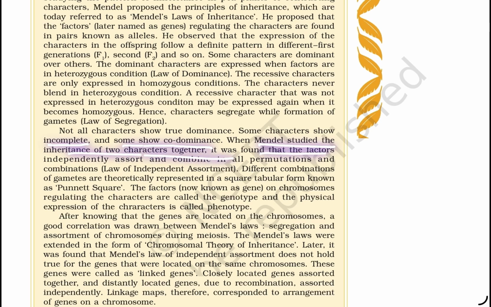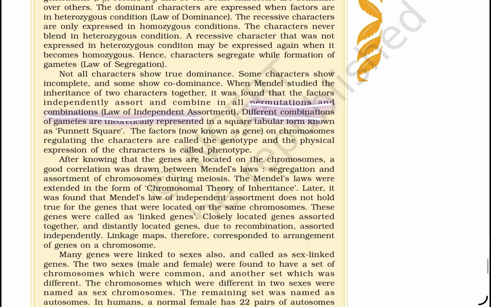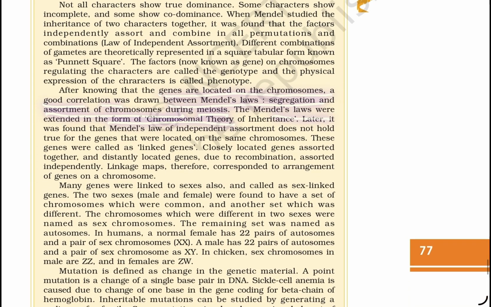When Mendel studied the inheritance of two characters together, he found that the factors independently assort and combine in all permutations and combinations, the law of independent assortment. Different combinations of gametes are theoretically represented in the square tabular form known as the Punnett square. The factors, now known as genes on the chromosome, regulate the characters of a genotype, and the physical expression of the character is called phenotype. After knowing that genes are located on chromosomes, a good correlation was drawn between Mendel's laws, segregation and assortment of chromosomes during meiosis. Mendel's laws were extended to form the chromosomal theory of inheritance.